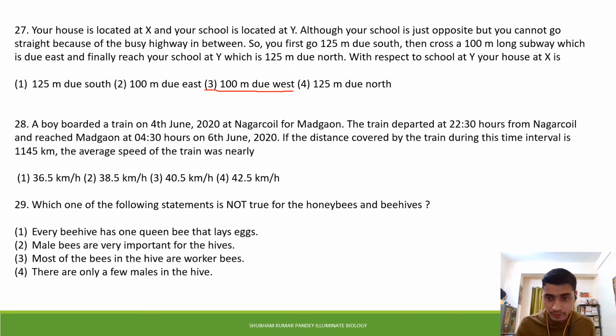Okay, so in this question, you have to try to solve that particular question. You can give at least 1.5 minutes to this question to understand it first of all, and then by doing certain calculation you can come to the answer, and that is the 100-meter due west.